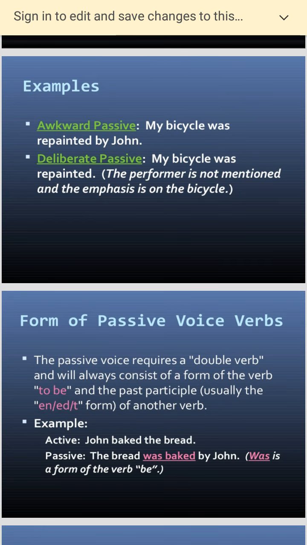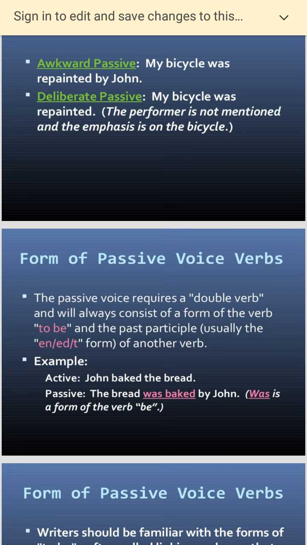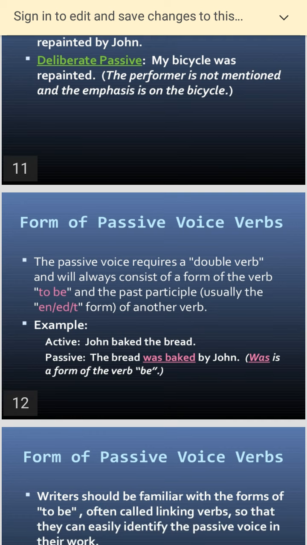Form of passive voice. The passive voice requires a double verb and will always consist of a form of the verb to be and the past participle of another verb. Example, John baked the bread. The bread was baked by John. John made the chapati. Rajiv gave the book, the book was given by Rajiv. Okay, so in passive voice, you have to explain who did what.